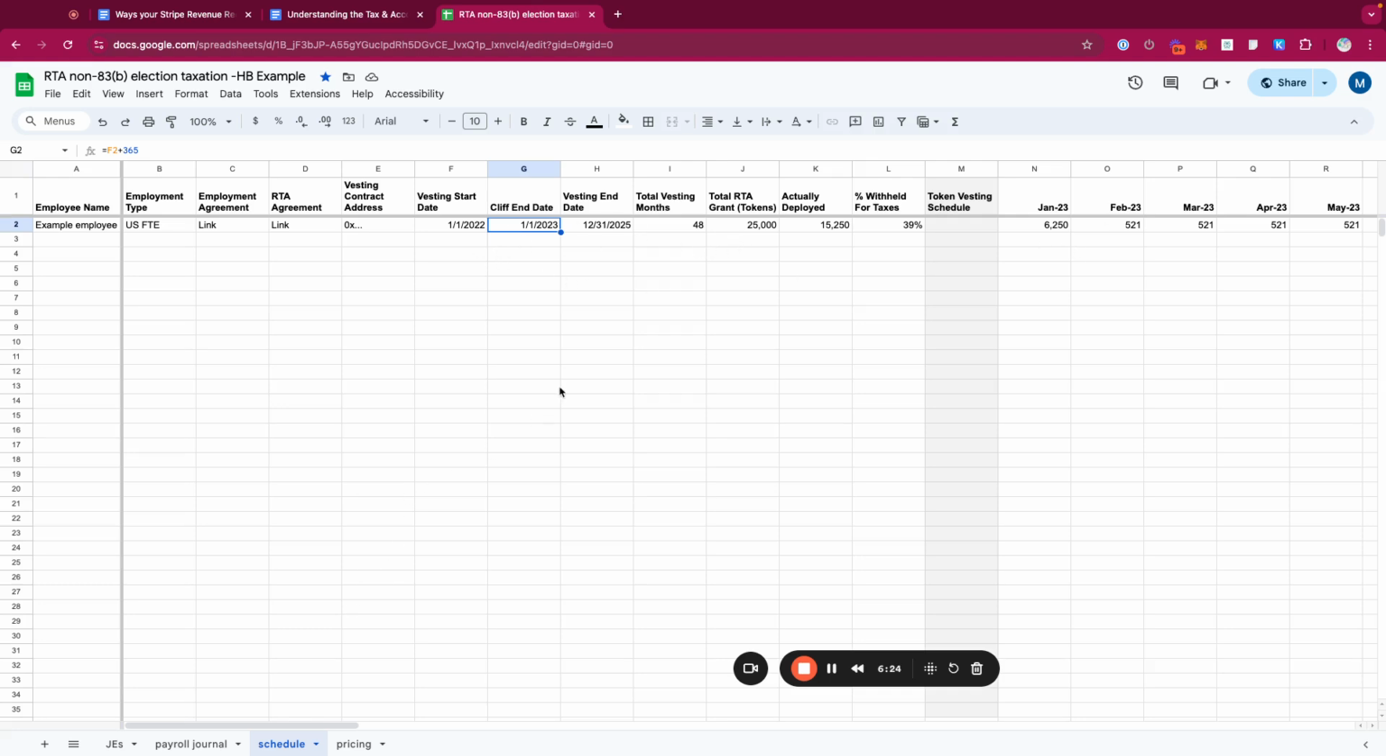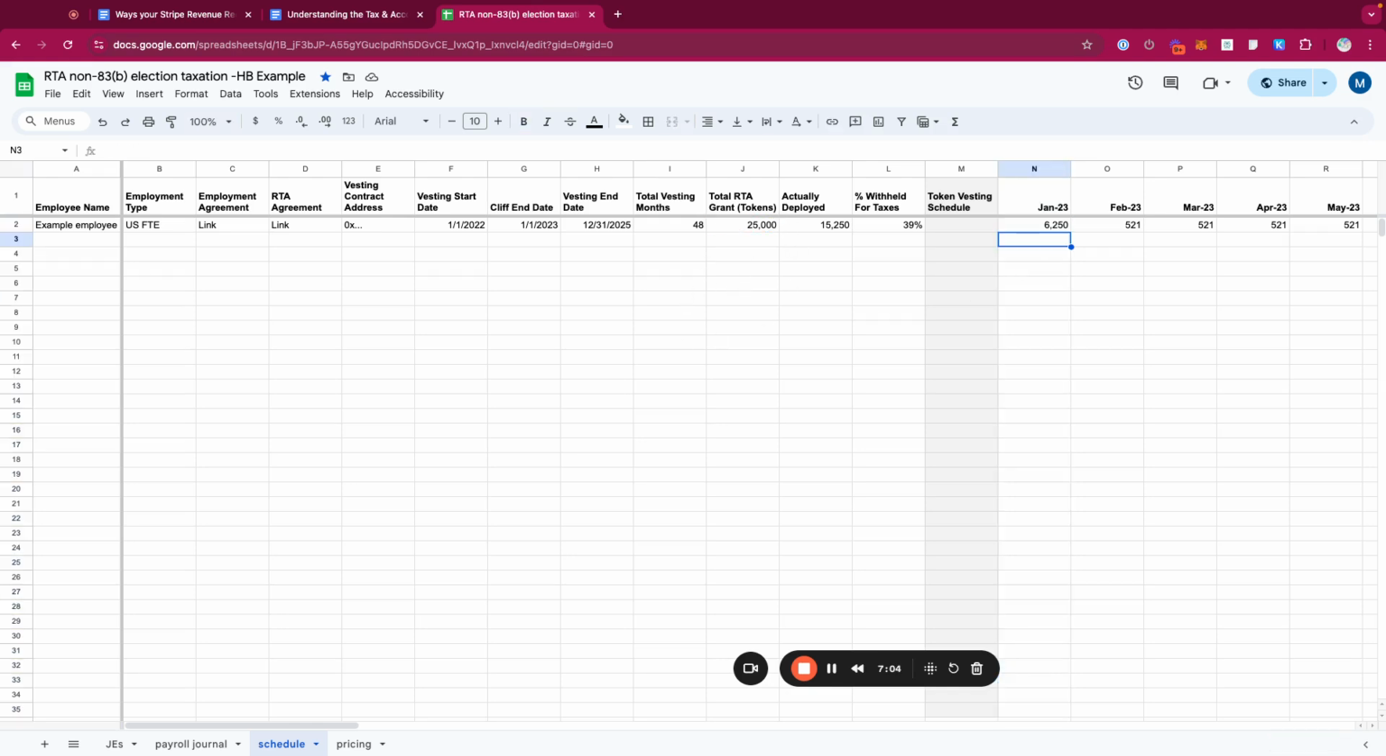Now, in our example, I've also assumed that 25% of the grant vests on the cliff date. So the total amount that vests on the cliff date is essentially the total token grant multiplied by 25%. You'll notice in this schedule, what we're interested in calculating is the gross compensation to the employee, which is why I didn't take the amount that was actually deployed. We're taking the total grant because that's their total compensation. The amount that's actually deployed is net of withholdings. But for our purposes, we want to know their total income, not their net income. So for January, multiply that 25,000 by 25%.